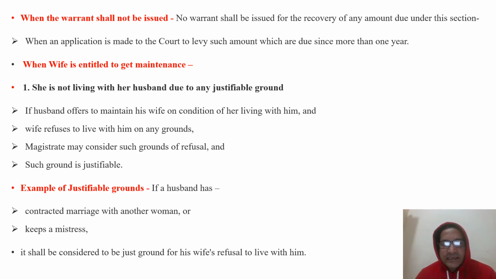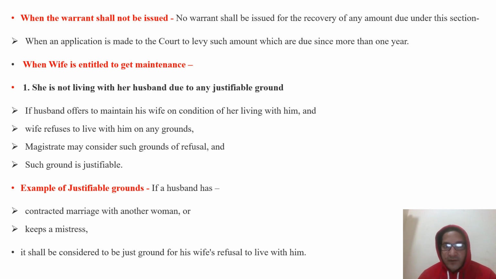A wife is entitled to get maintenance even if she is not living with her husband, if there is a justifiable ground. This is the first ground. That means when the wife has reasonable cause, a justifiable ground for not living with her husband, then she is entitled to get the maintenance.